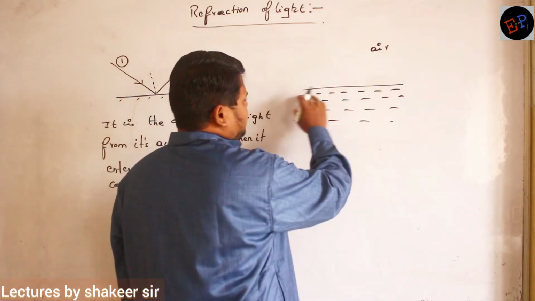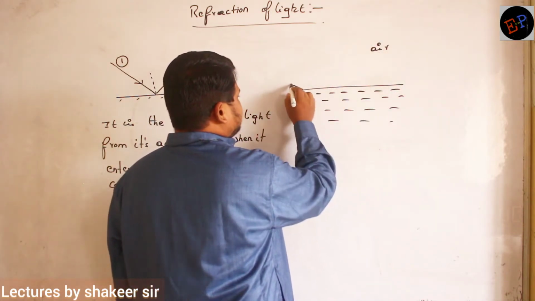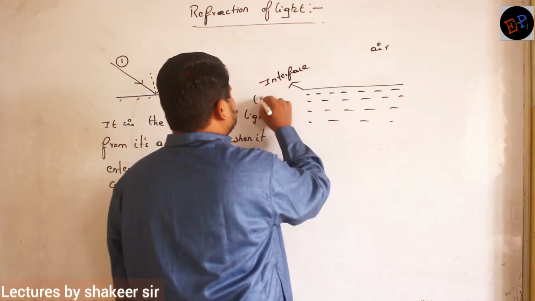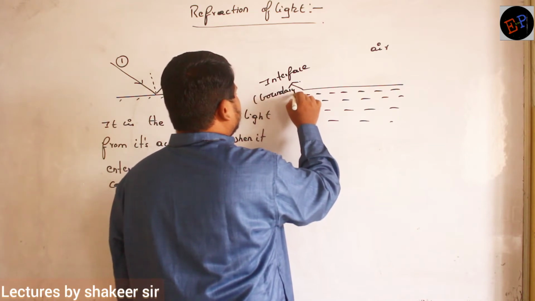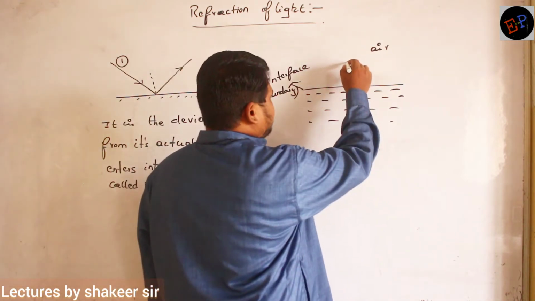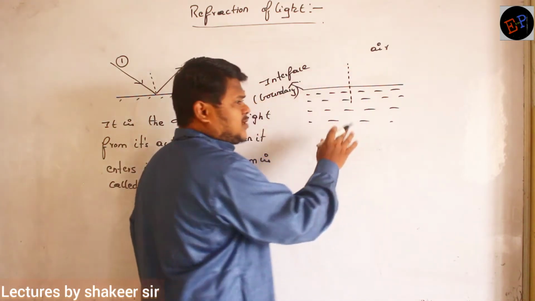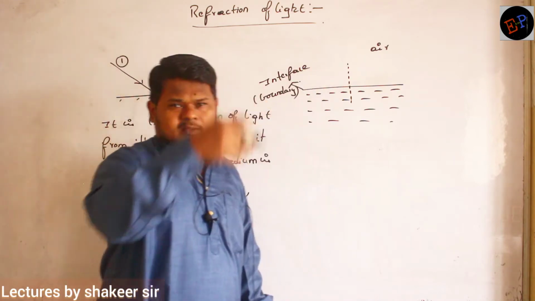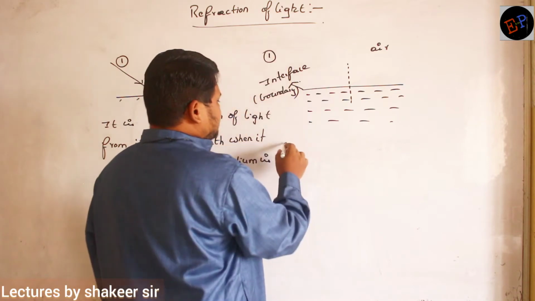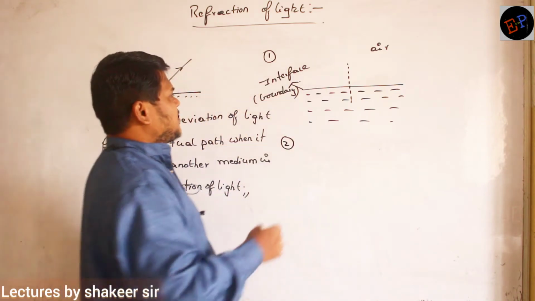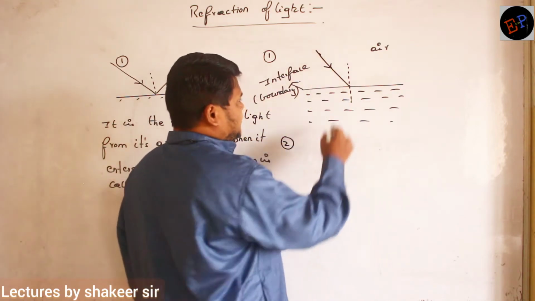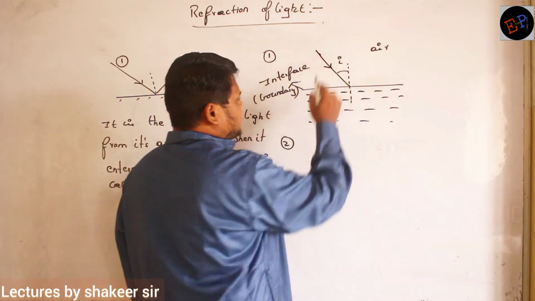And what is this thick line which I am drawing? This thick line is the interface, or you can call it the boundary, which is separating two media. Now, for example, this is the perpendicular to the interface. This is medium number 1 and this is medium number 2. So light is falling like this. This is the incident ray of light, and this angle is called the angle of incidence, i.